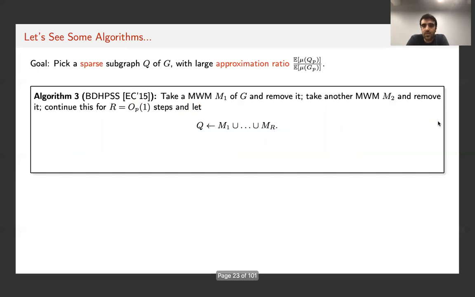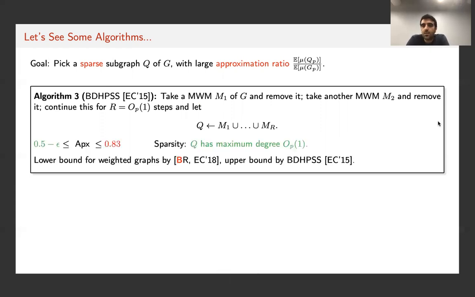Now let's consider a more interesting algorithm. This algorithm was introduced in 2015 by Blum et al. We start with graph G. We take a maximum weight matching M1 of G, then remove M1 from G. On the remaining graph, we pick a maximum weight matching M2. Again, remove M2 as well from the remaining graph. And now on the graph that remains, which excludes both the edges of M1 and M2, we pick another matching and continue so for a parameter R number of rounds. And then at the end, we let Q be the union of all these edge-disjoint matchings.